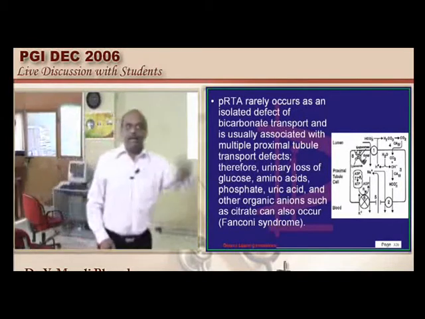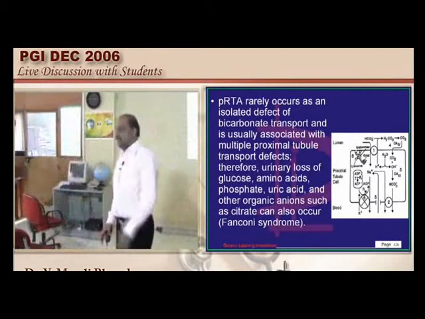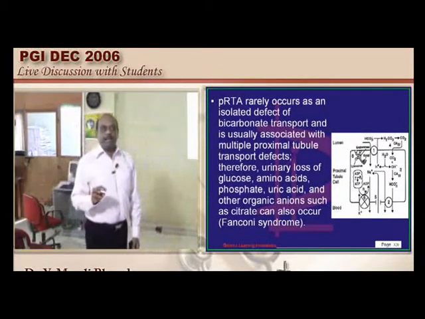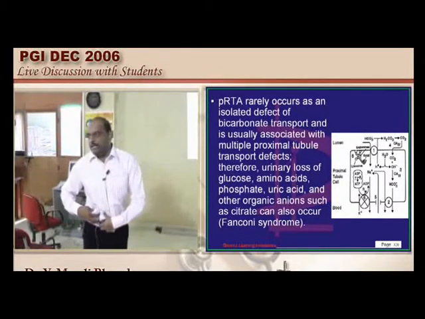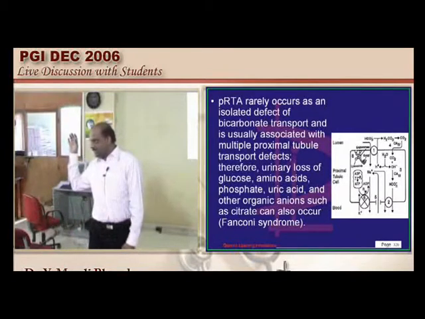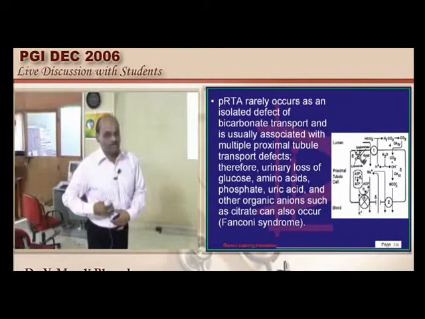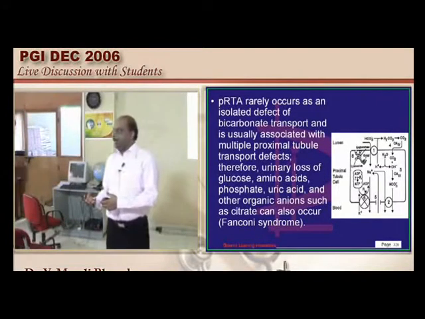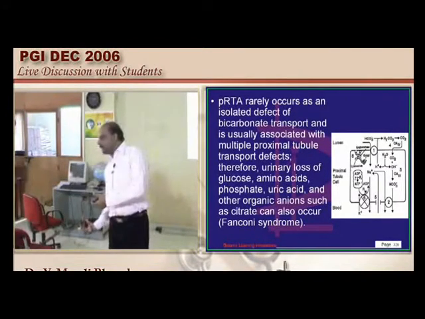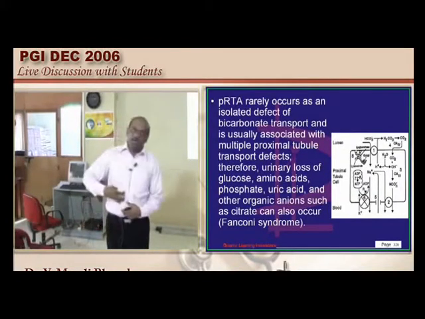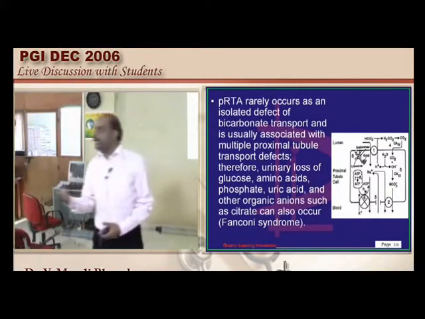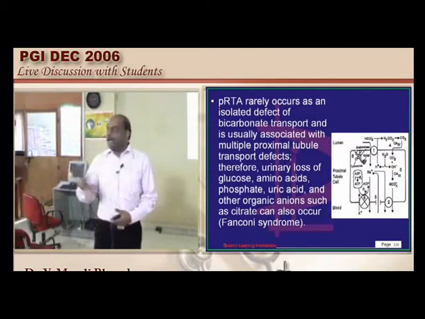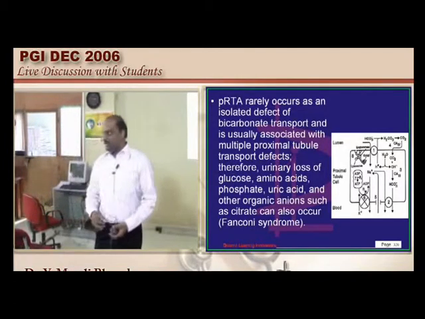Broadly, hyperchloremic metabolic acidosis with normal anion gap can be caused by either gastrointestinal causes where bicarbonate is lost, or it can be a renal cause. Among the renal causes, it can be proximal tubular causes or distal tubular causes. Among the proximal tubular causes, you have type 2 renal tubular acidosis, and similarly carbonic anhydrase inhibitor administration.